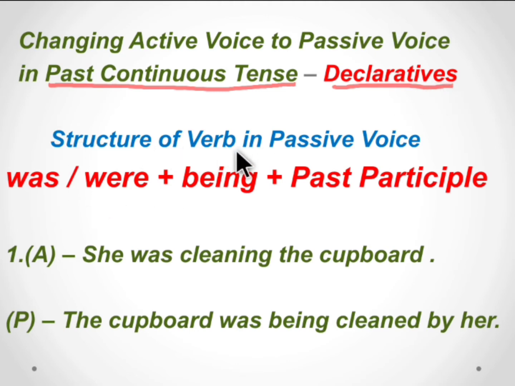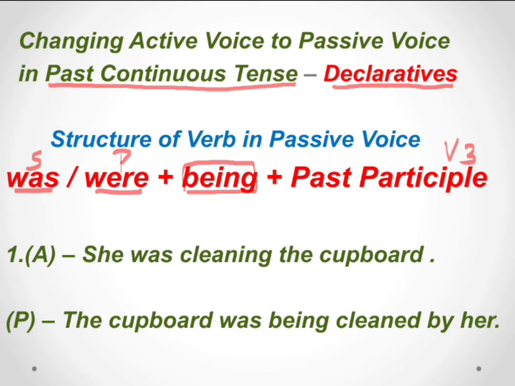The structure of verb in passive voice in past continuous tenses is was or were plus being. This being is the be form of verb for the continuous tense, plus past participle, which is also called verb 3. So was is used for the singular subject and were is used for the plural subject. Now let us get into the examples.